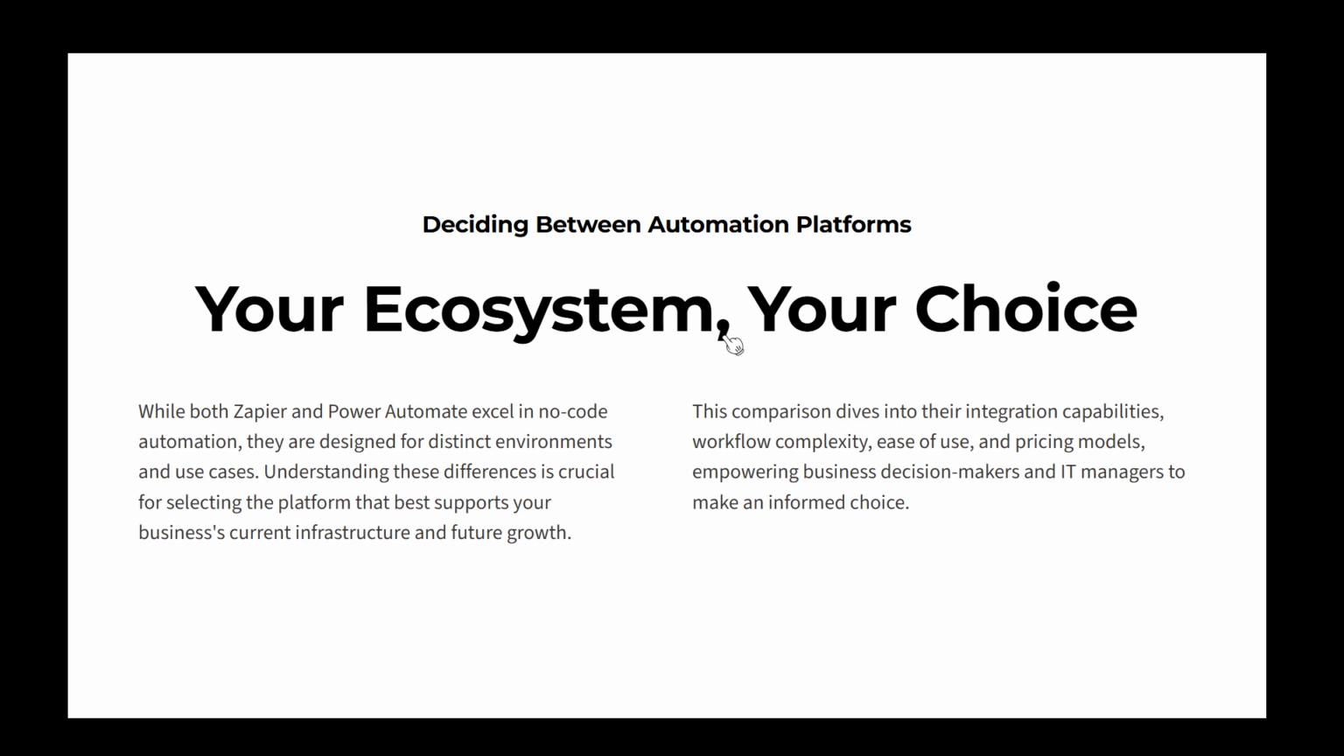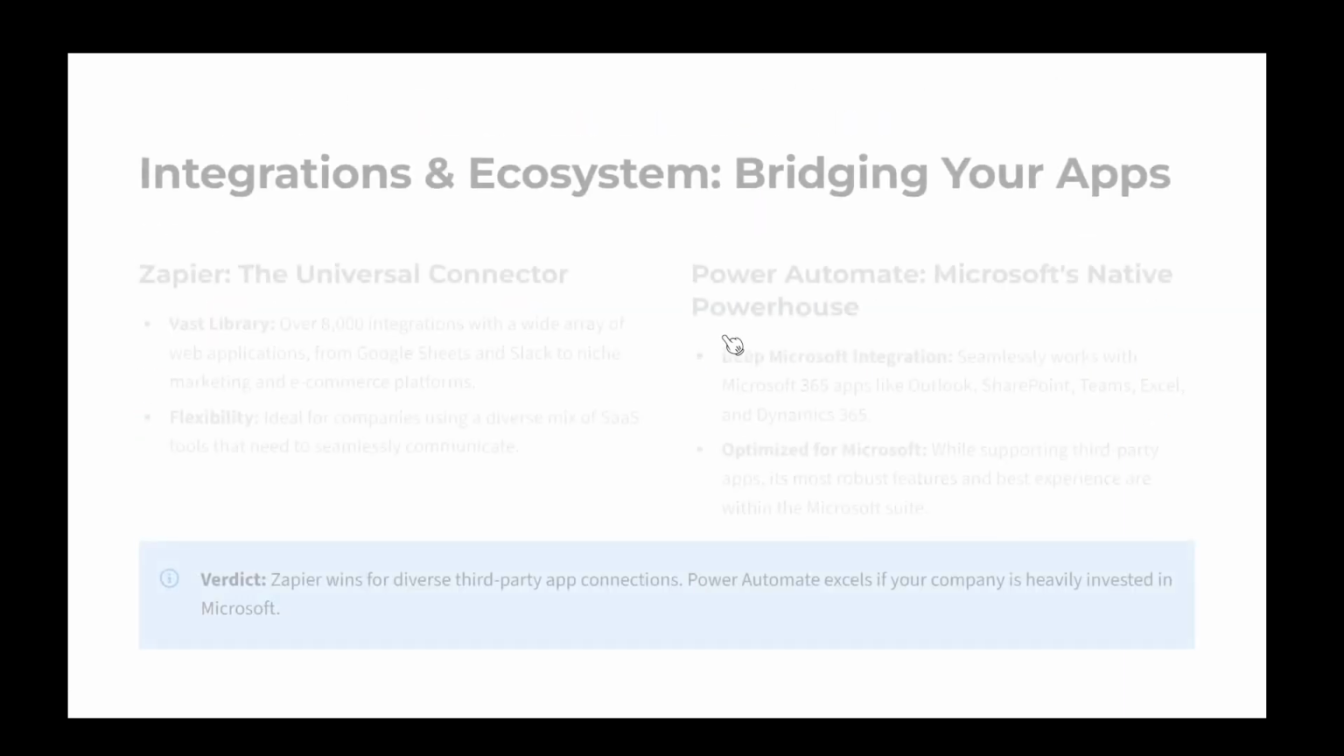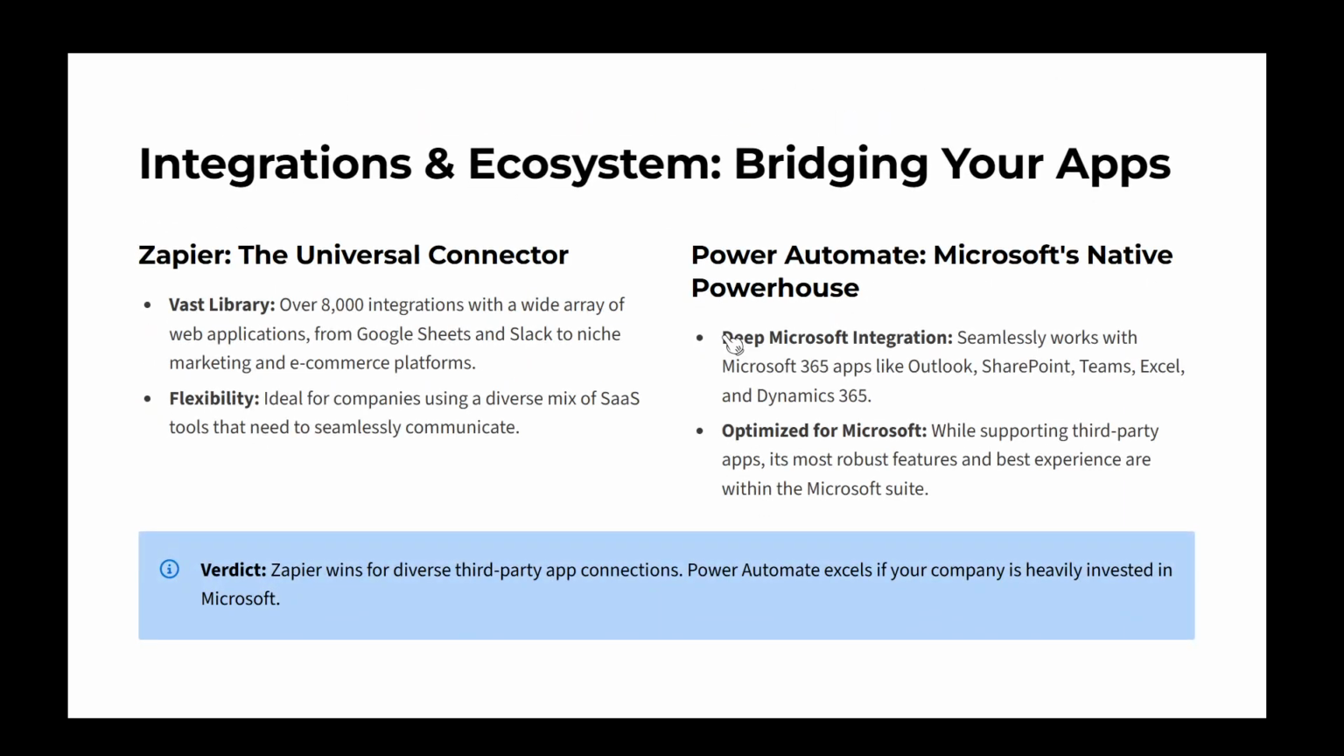Let's start with integrations and ecosystems. Zapier truly shines here. With a diverse library of over 8,000 integrations, it connects seamlessly with a vast array of web applications. From popular productivity tools like Google Sheets and Slack to niche marketing and e-commerce platforms, Zapier has you covered. So, if your company relies on a mix of various SaaS tools that need to communicate with one another, Zapier stands out as the more flexible option.